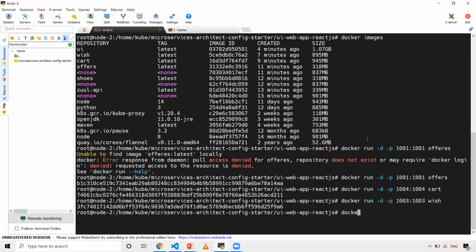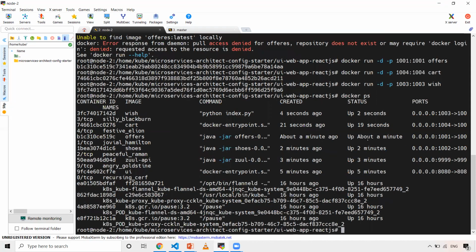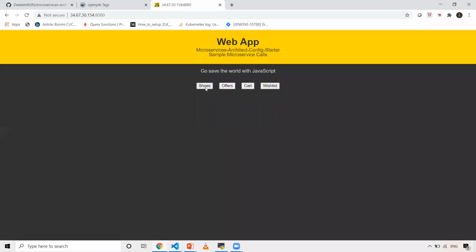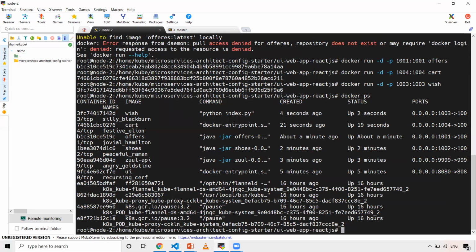So now when I do docker ps, all my services are up and running. You can see index.py, and I'm running this as a Node.js application. The other two are my Spring Boot and Zuul API gateway and the UI application. So now it is completely done. When I refresh it and click on shoes, I should be able to see the output related to the shoes microservice. When I click on wishlist, let me check the output.